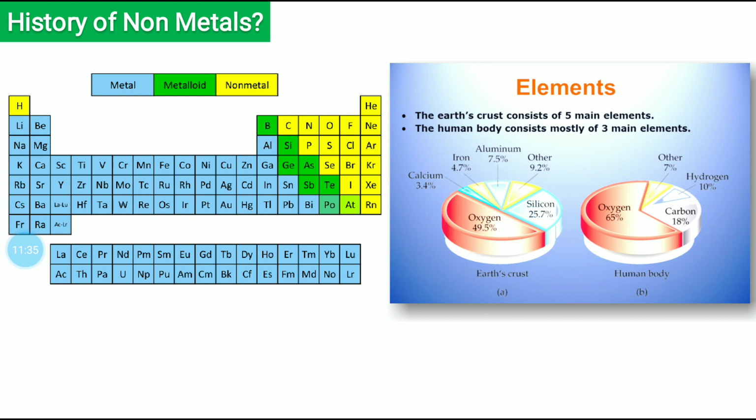So 50% is oxygen. And our human body consists of 3 main elements: oxygen, hydrogen, and carbon. And all these 3 are what? Non-metals. So although in the periodic table they may look less in number, they are present in huge amounts in the atmosphere, even in our own body, as we saw.